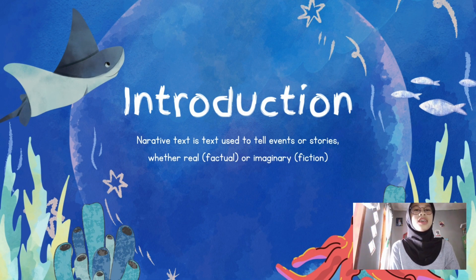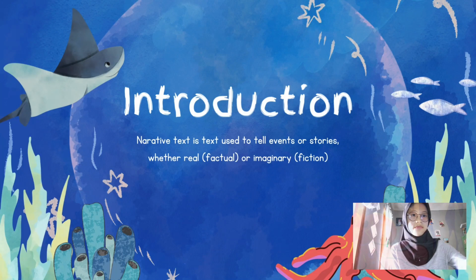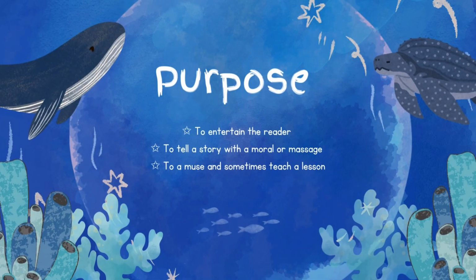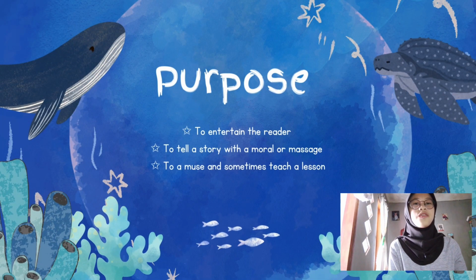Narrative text is text used to tell events or stories, whether real and factual or imaginary fiction. The purpose of narrative text is to entertain the reader, to tell a story with a moral or message, to amuse, and sometimes to teach a lesson.